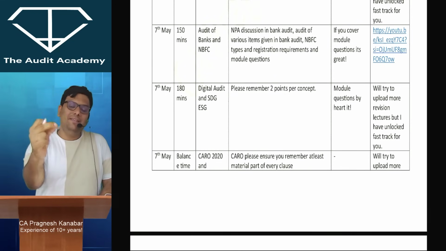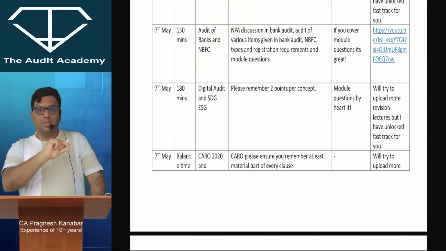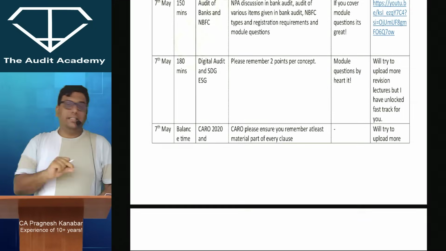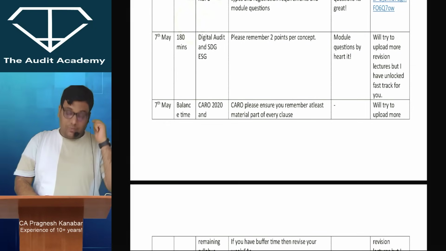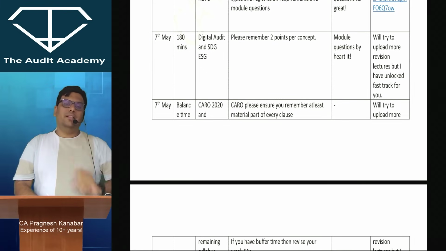Come on, you have the leave, you have the holiday, and that is why we need to utilize that to the maximum possible extent. In the balance time for 7th May, you will go through CARO 2020, and whatever is the remaining small syllabus here and there, you will finish it off.